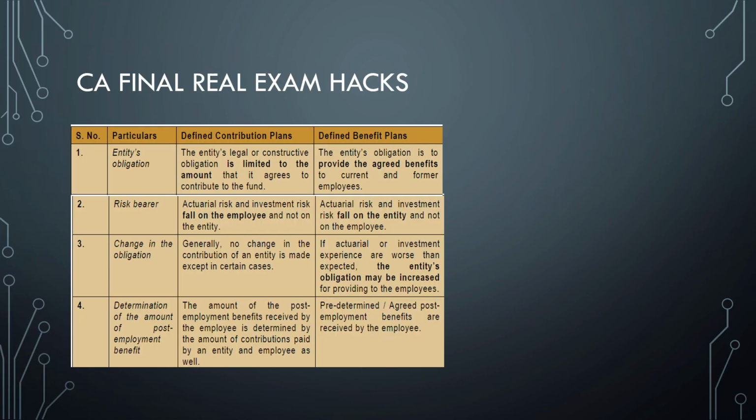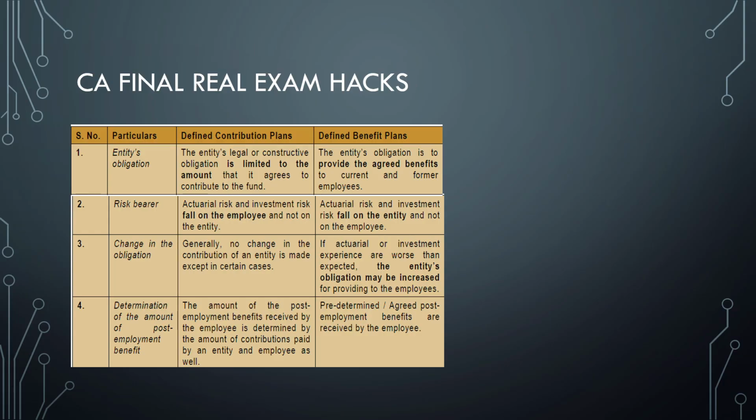So the first one is the difference between defined contribution plans and defined benefit plans. This very important question might come for 4 marks. So: entity's obligation, risk bearer, change in the obligation, and the determination of the amount of post-employment benefit. In case of contribution plans, the obligation is limited to the amount that the entity agrees to contribute.